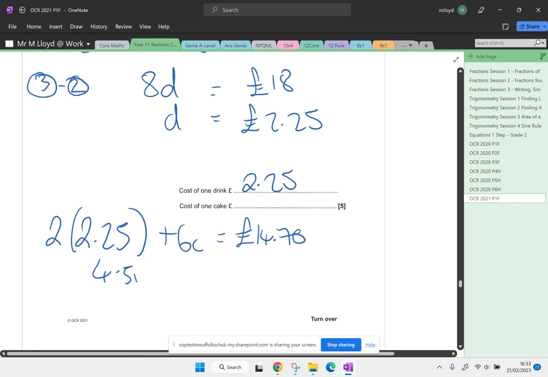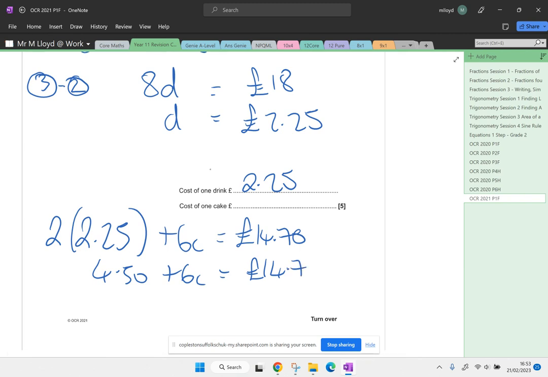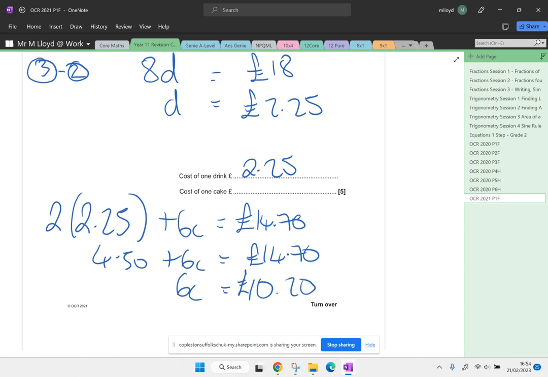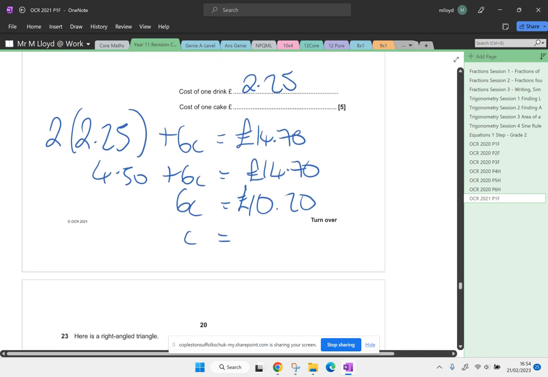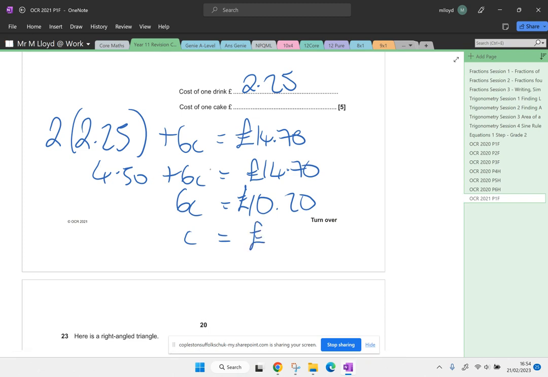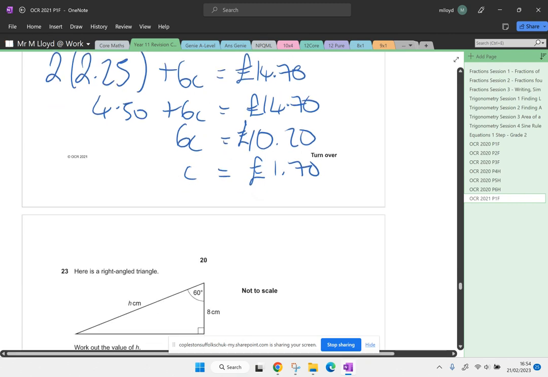This will be £4.50 plus 6c equals £14.70. 6c equals, so £14.70, take away £4.50. That gives us £10.20. And then c equals, so we're going to divide that by 6, £1.70. So a cake is £1.70.